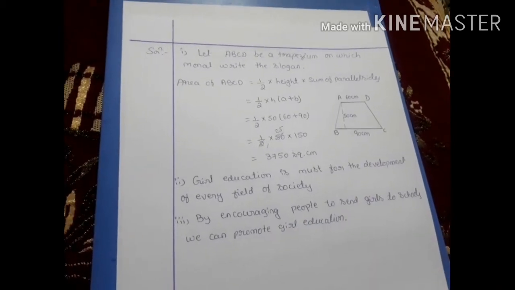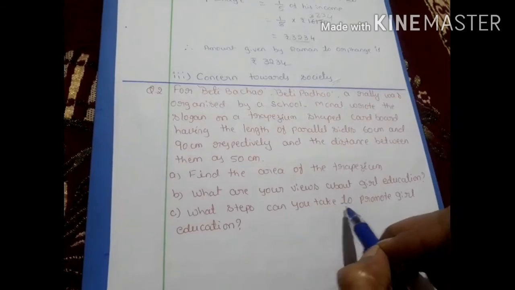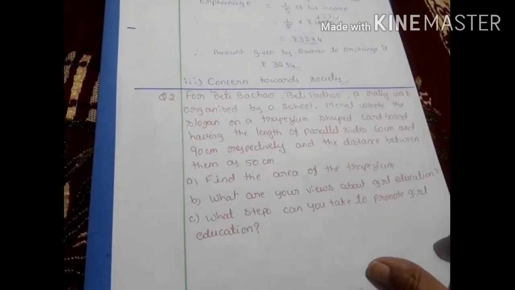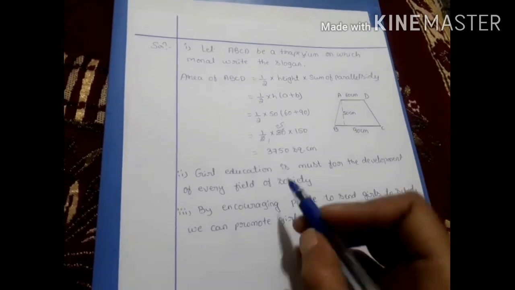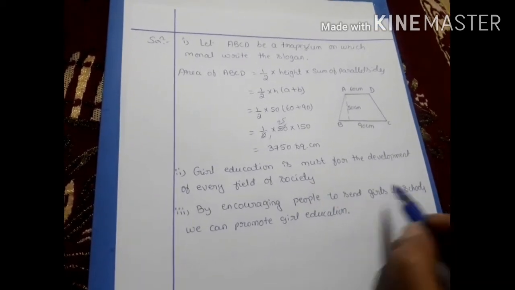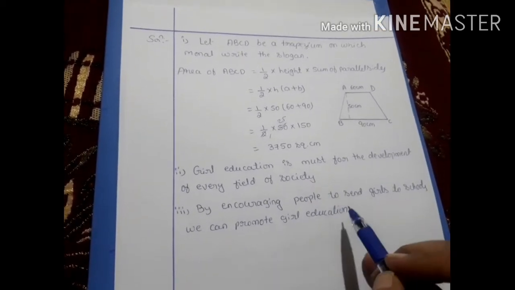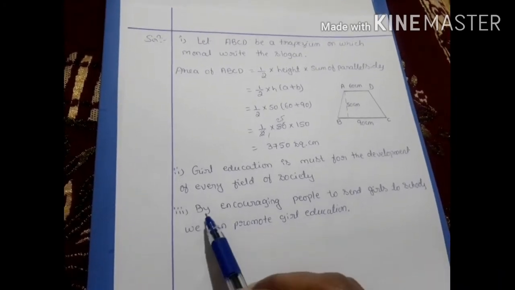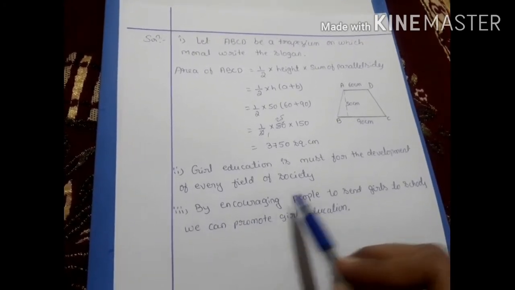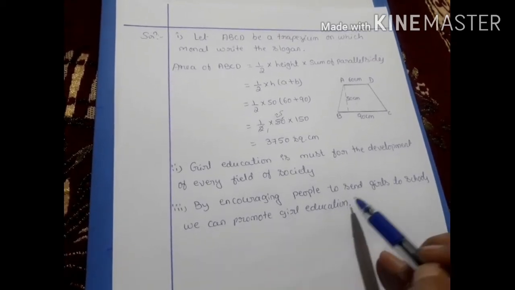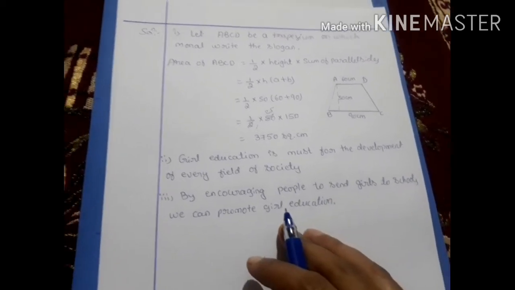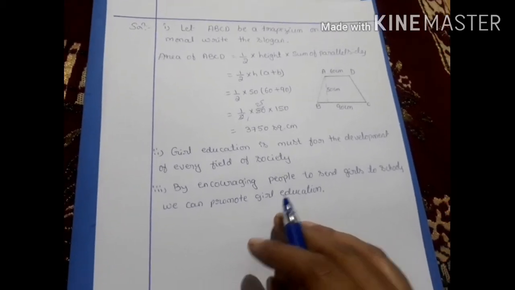C question, or third question: what steps can you take to promote girl education? Here, to promote girl education, we have to encourage people to send girls to school. Then only we can promote girls education. Last answer you have to write: by encouraging people to send girls to school, we can promote girl education. This completes mensuration value based second question.